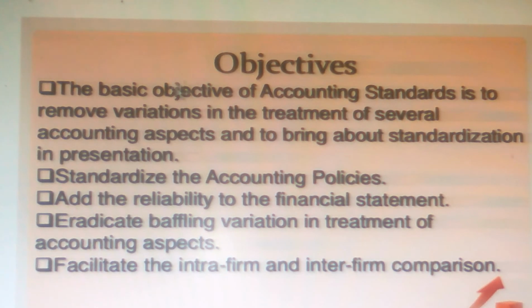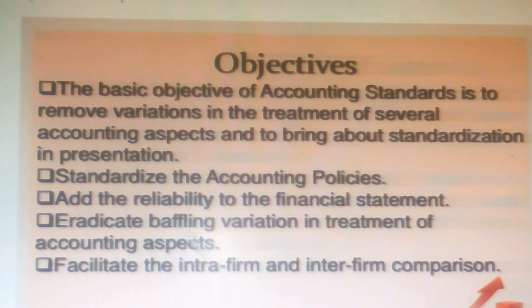The basic objective of accounting standards is to remove variations in the treatment of several accounting aspects and to bring about standardization in presentation. So standardize the accounting policies, the framework, rules and regulations.